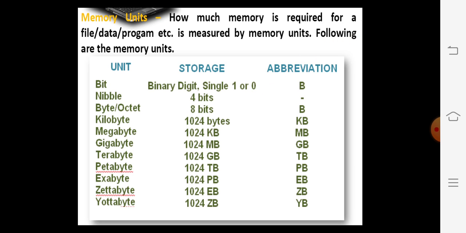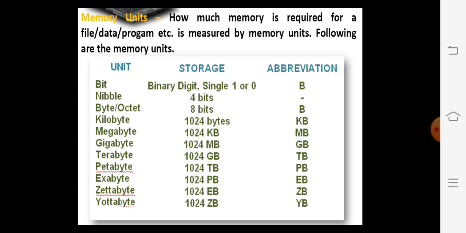As you already studied memory units in a lower class, a bit is nothing but 0 and 1. What is the measurement of memory? How can we measure memory? Only using bits, that is binary digits like zeros and ones.